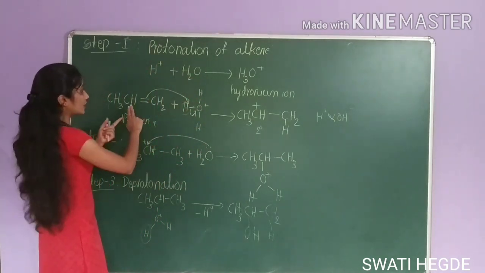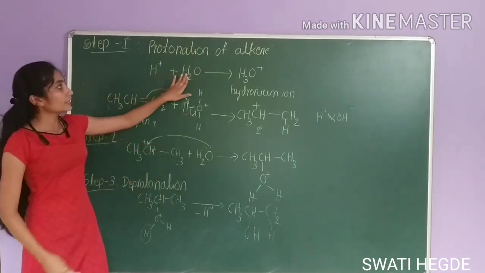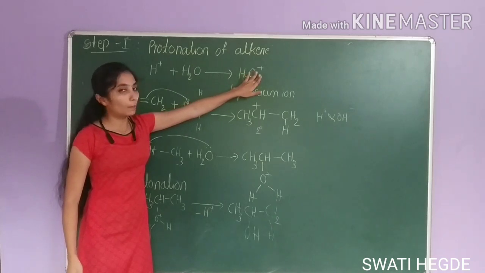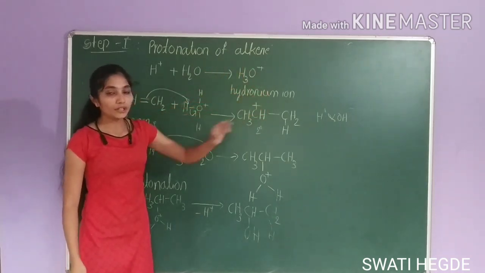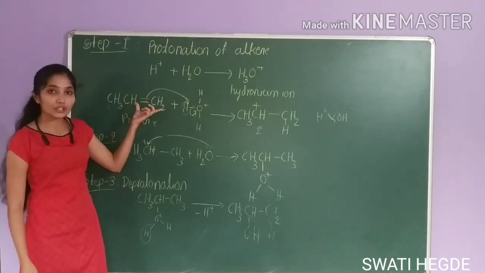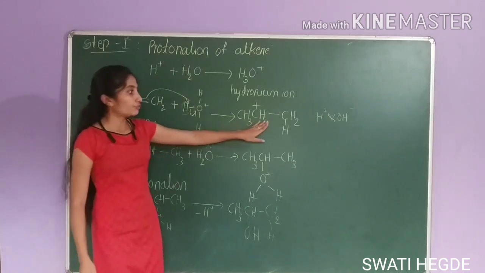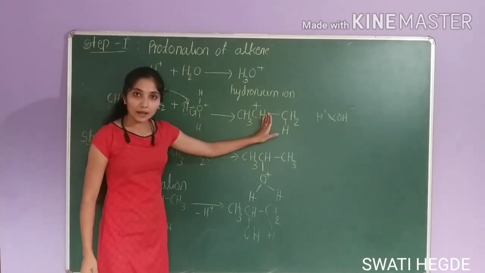Okay. The first step is protonation of alkene. H plus will react with H2O to form H3O plus, that is hydronium ion. In next step, hydronium ion will attack on propene. We have taken unsymmetrical alkene, that's propene. Hydronium ion will attack on propene to form more stable secondary carbocation.